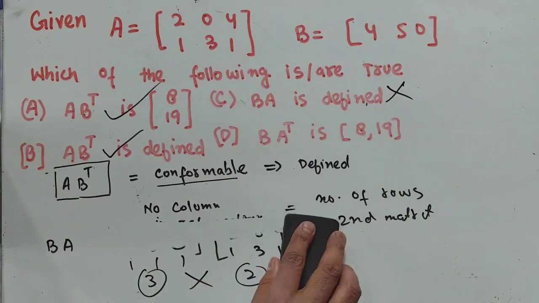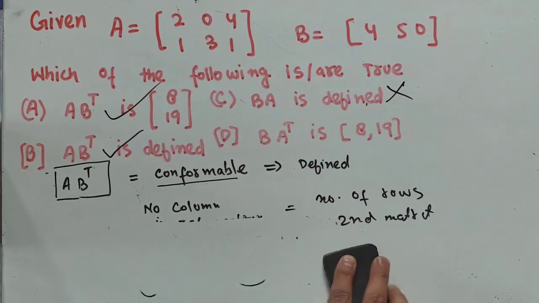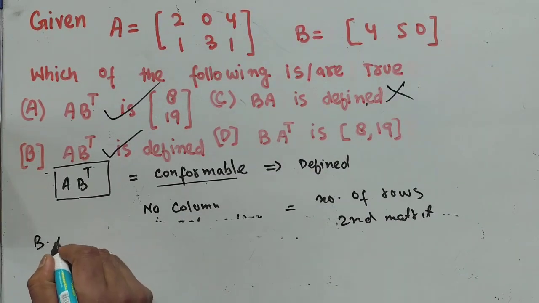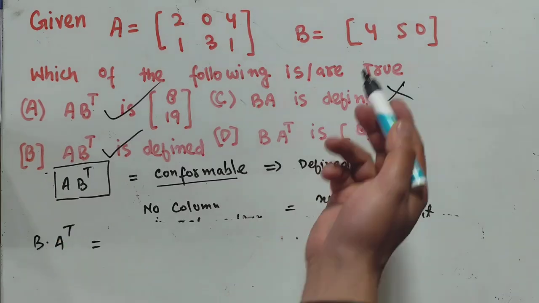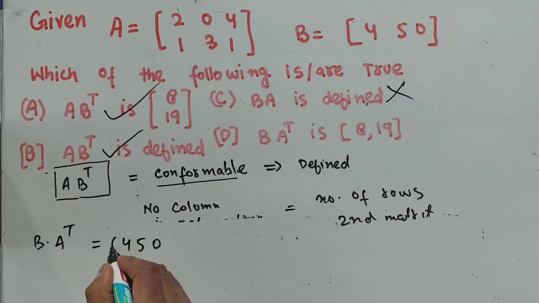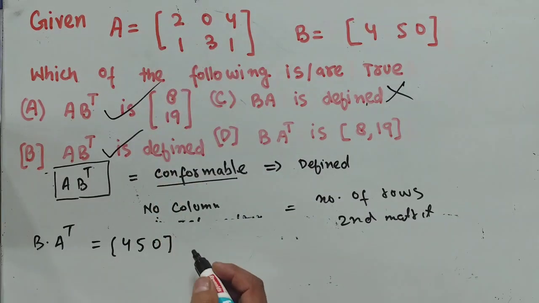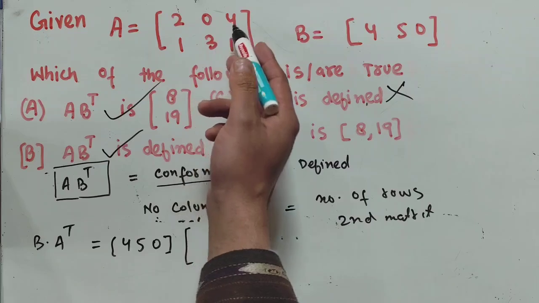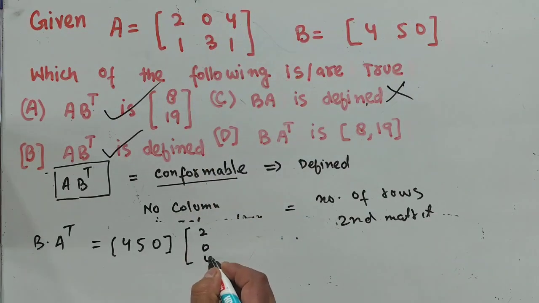Now let us see the last one. The last one says B times A transpose. B is 4 5 0, and for the transpose of A we interchange rows with columns. So we have 2 0 4 in one column, then 1 3 1.